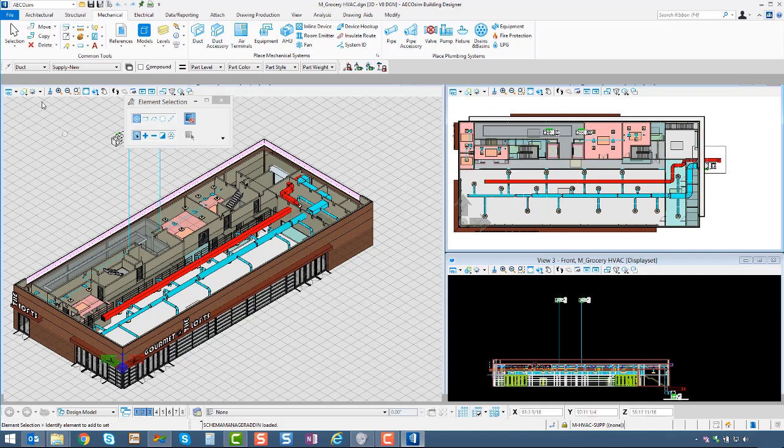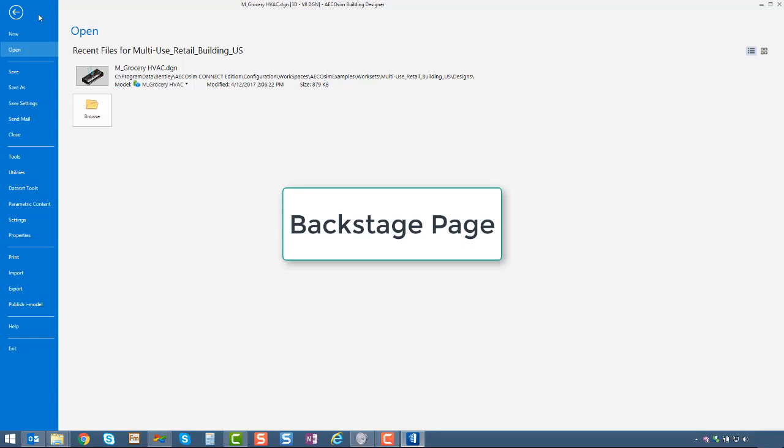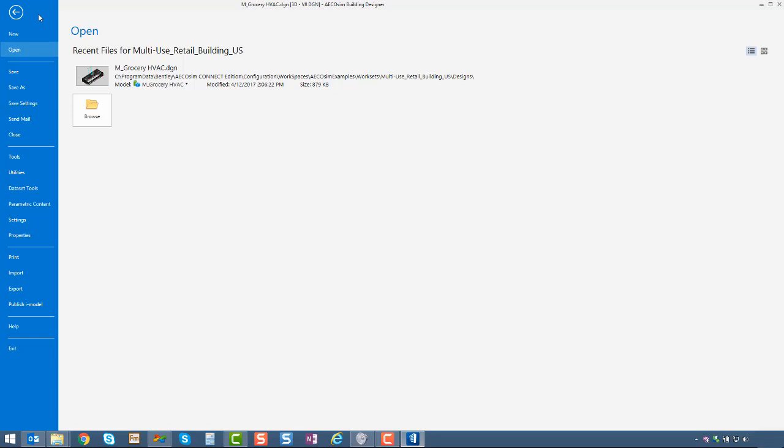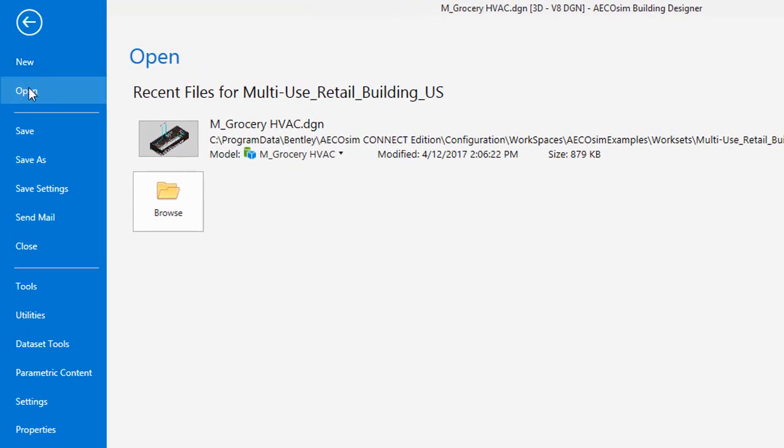Once we're in the file, you notice in the ribbon interface is a File tab. Clicking on the File tab will take us to the Backstage page of the software. And in the Backstage page, you'll notice how we have a list on the left-hand side where we can create new files, we can open files, do a save, save as, our save settings, send to email, and close.